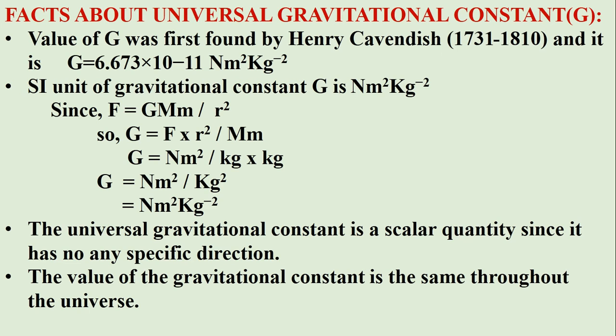So if we put the SI units of all these terms, then we get G equals Newton meter square per kg square. Since we don't have any direction, we have only magnitude of this gravitational constant, so it's a scalar quantity. Its value is the same or constant throughout the universe.